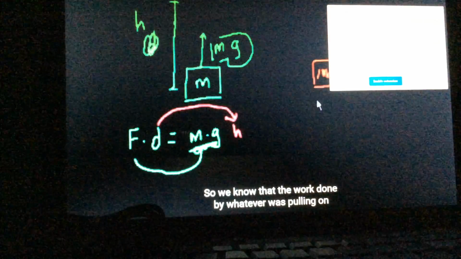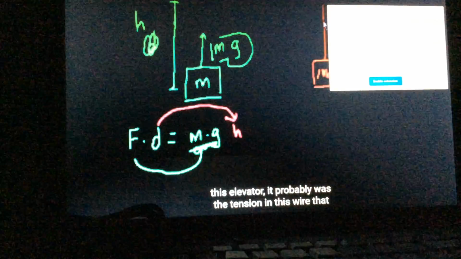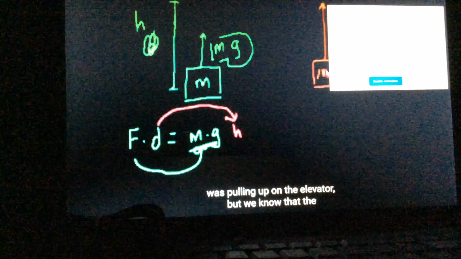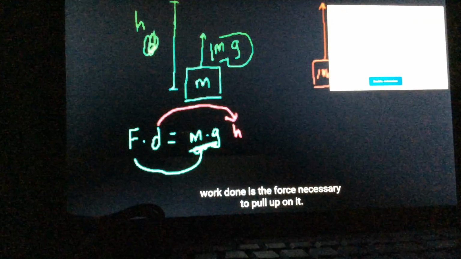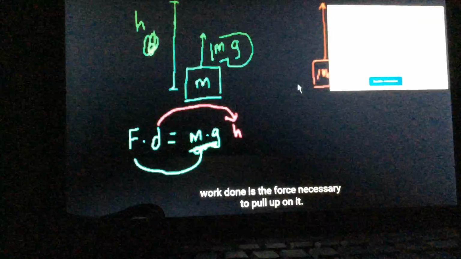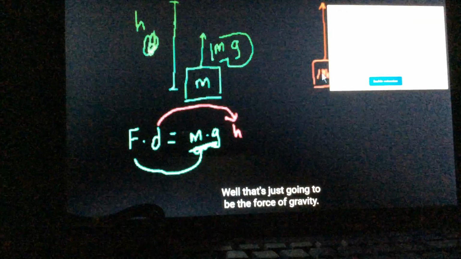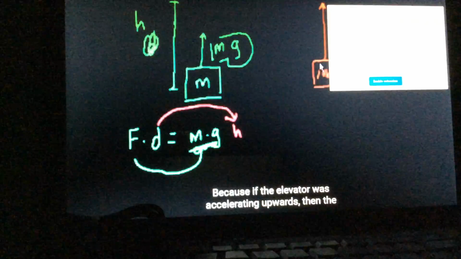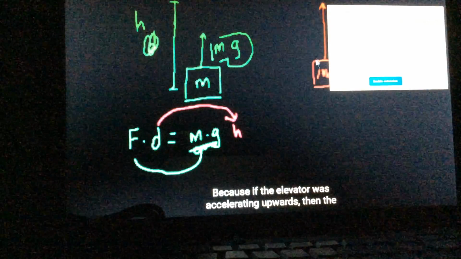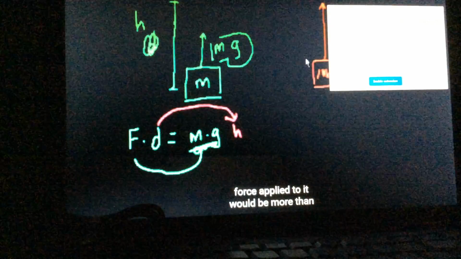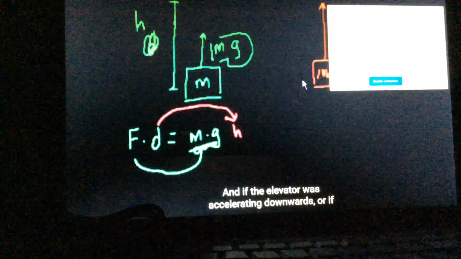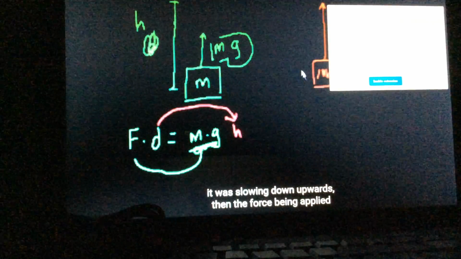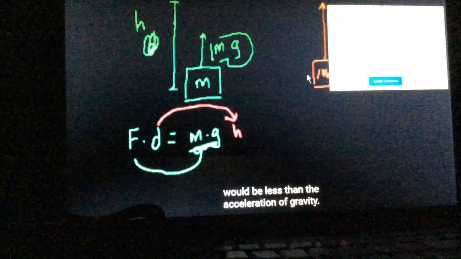So we know that the work done by whatever was pulling on this elevator, probably the tension in this wire pulling up on the elevator, is the force necessary to pull up on it. Well, that's just going to be the force of gravity. So we're assuming that the elevator is not accelerating. Because if the elevator was accelerating upwards, then the force applied to it would be more than the force of gravity. And if the elevator was accelerating downwards, or slowing down while moving upwards, then the force being applied would be less than the force of gravity.